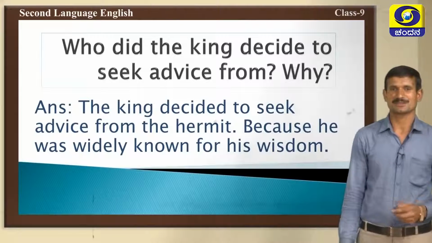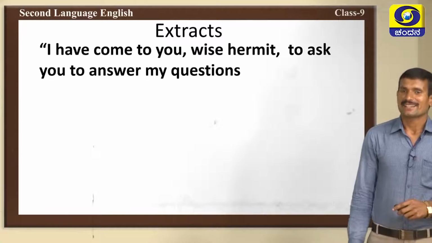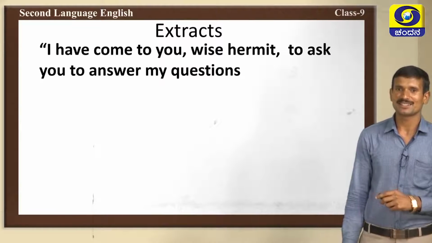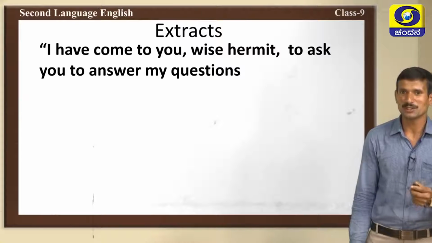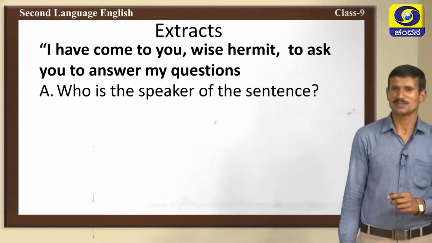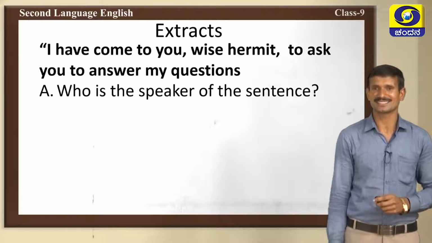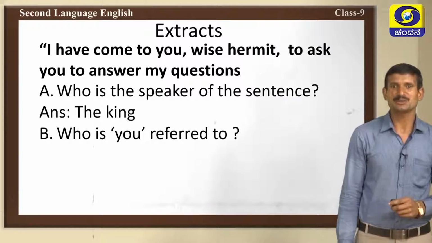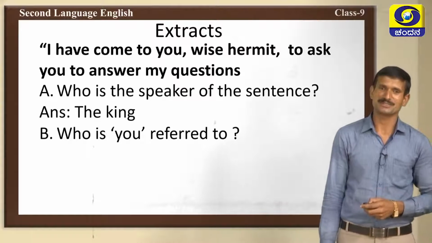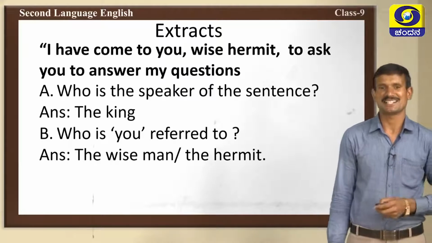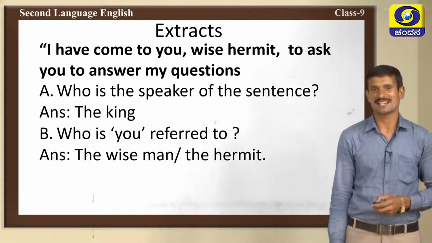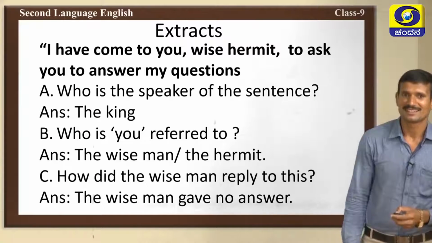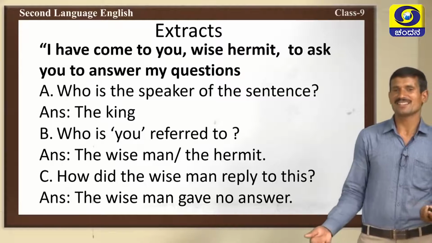Yes. Next, move to the extract questions. I have come to you, wise hermit, to ask you to answer my questions. What are the questions? Who is the speaker? I have come to you. Who said this? Very good. The king said this. Then, who is you referred to? Yes, you refer to the hermit or the wise man. Now, how did the wise man reply to this? The wise man gave no answer.